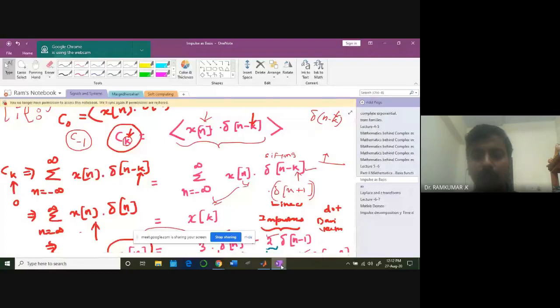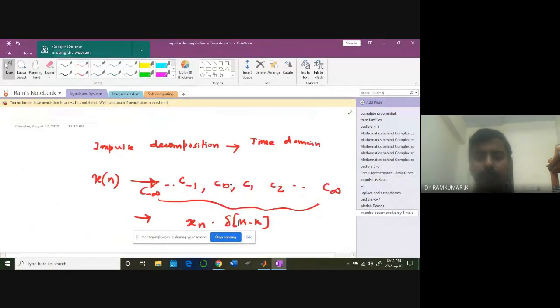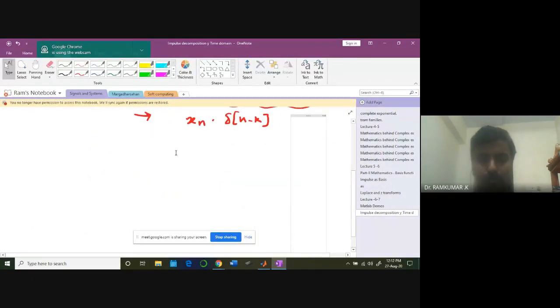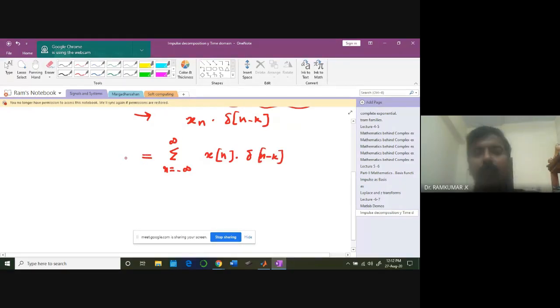In order to find the dot product, what do we need to do? We take the dot product, varying n from minus infinity to plus infinity. Take the signal x of n times delta n minus k. Can somebody help me out? What will be the value I'll be getting? What will be the coefficient I'll be getting here?